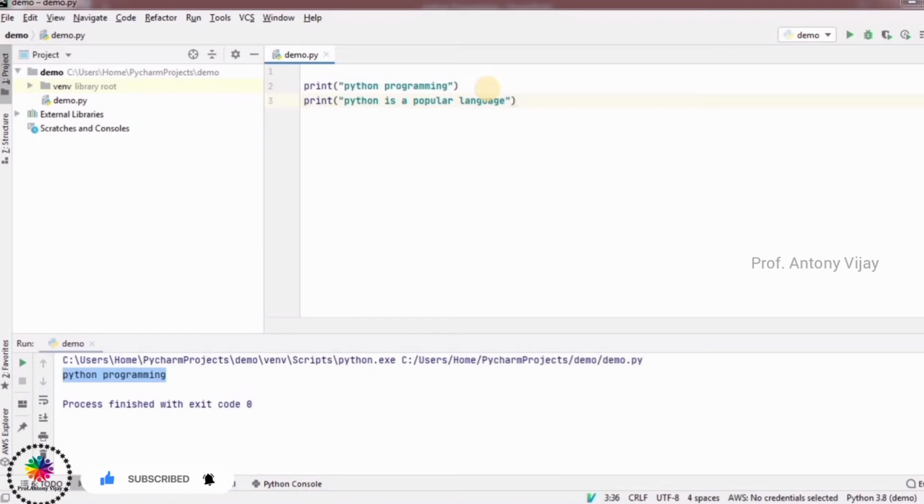In case I don't want the first print statement, if I put a hash, the second line is converted into a comment line. So keep in mind, this is the way you have to convert. This is the exact meaning of a comment.